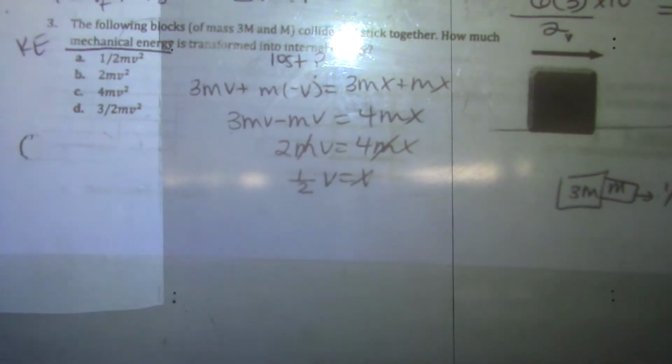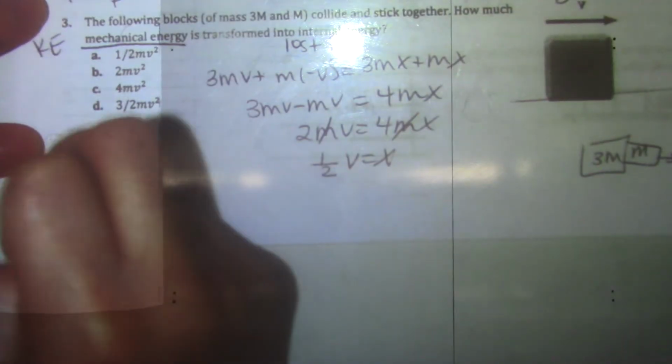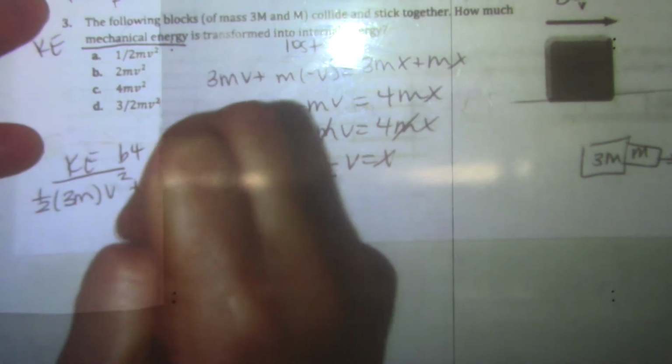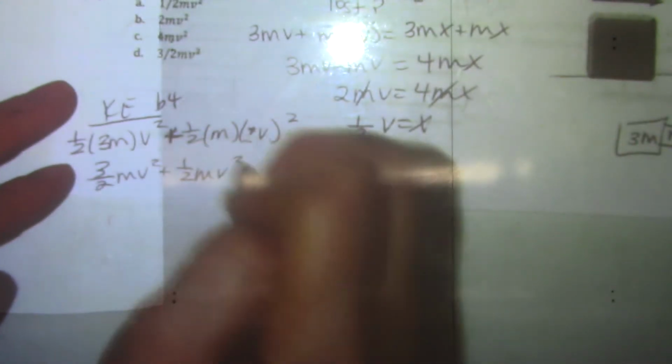Alright, I want to know the kinetic energy that was lost or goes into some other form of energy. So I'm going to find the kinetic energy before. So kinetic energy before is 1/2 3mv squared plus 1/2 m negative v squared. There are some of you who just put the minus out front instead of the negative v. For momentum, that's fine. For this one, it is not fine because negative squared actually is going to become a positive. So this is still a positive. So this is 3/2 mv squared plus 1/2 mv squared, which is just 4/2 or 2 mv squared. So that's my kinetic energy at the beginning.